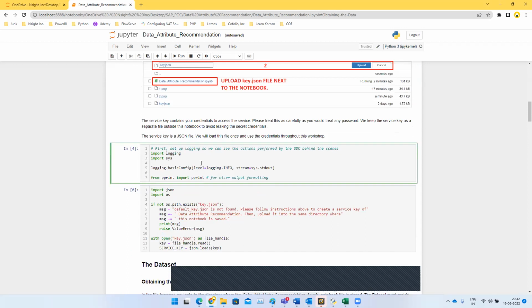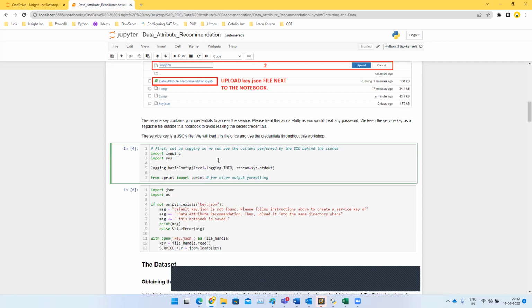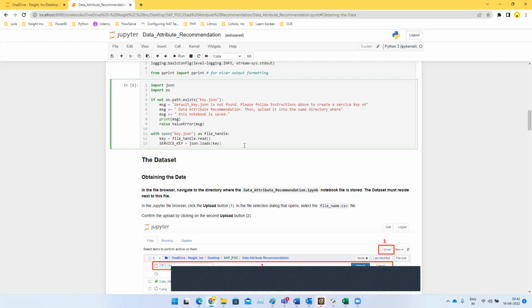Then once the key has been loaded onto the file location, you can see it over here that I have the file. I have also installed the key as well as the data set. So the first step that we're going to do is run the logs in order to log any actions that have been performed with the SDK. The next thing we are going to perform is to import the JSON key that we have downloaded. And once the JSON key has been imported, we are just validating whether the key is present or not.